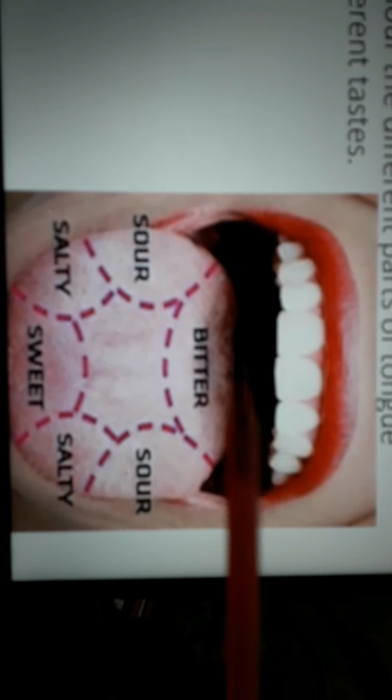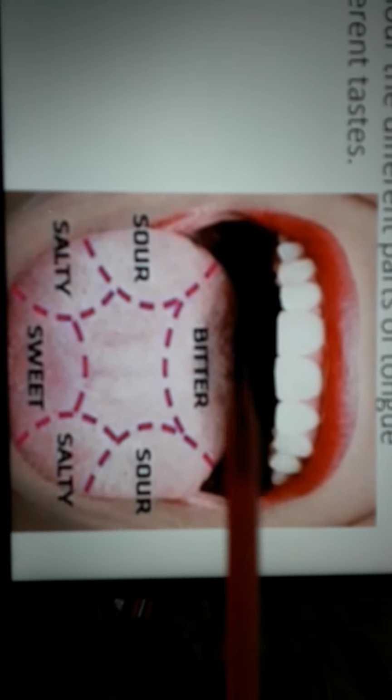Here the food is grinded just like your mother grinds in a mixie. Similarly, the food is grinded in the mouth, and in this process the saliva is mixed with the food, and the enzyme salivary amylase gets mixed with the food, and the food becomes a lump.